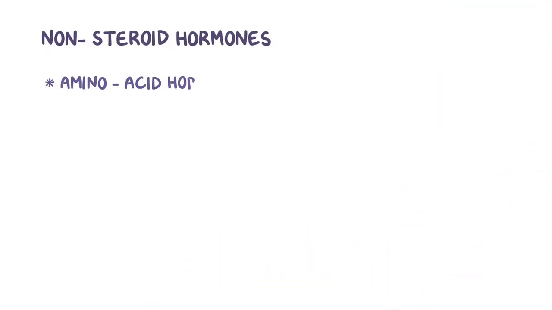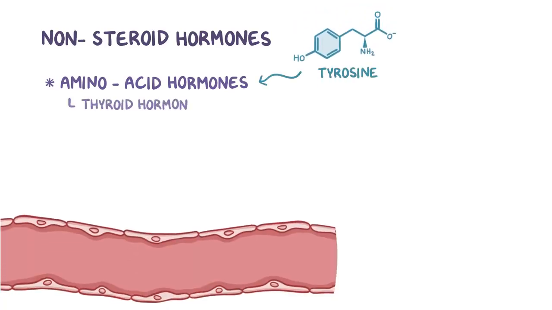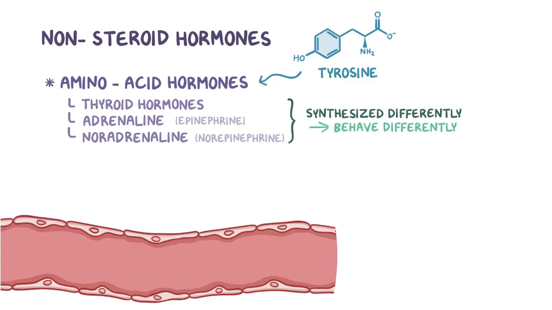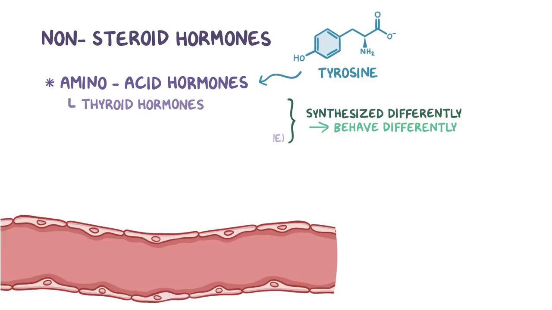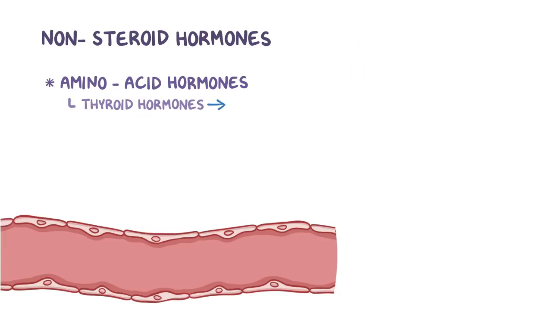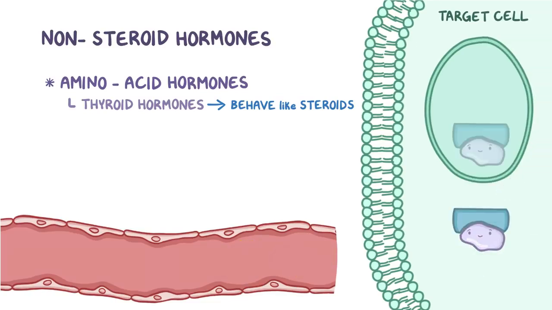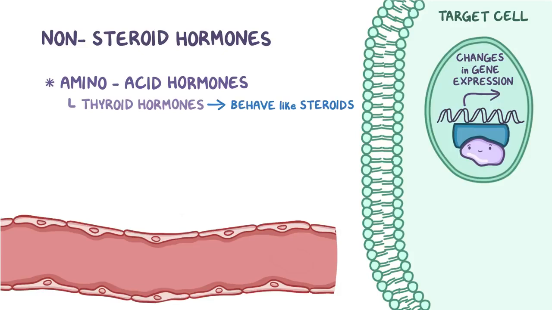Finally, there are amino acid hormones that derive from the amino acid tyrosine, which are the thyroid hormones, as well as adrenaline and noradrenaline, also called epinephrine and norepinephrine. Now, these hormones are synthesized differently, so the molecular tweaks here and there make them behave differently, either more like steroids or like peptides. Thyroid hormones, for example, behave more like steroid hormones. They travel the bloodstream bound to a transport protein, and cross the cell membrane to bind to an intracellular receptor, and signal changes in gene expression in the nucleus.